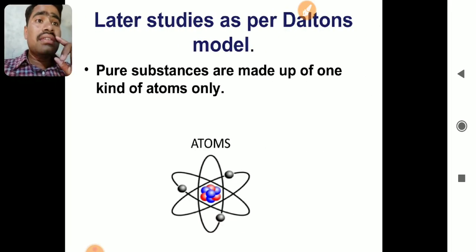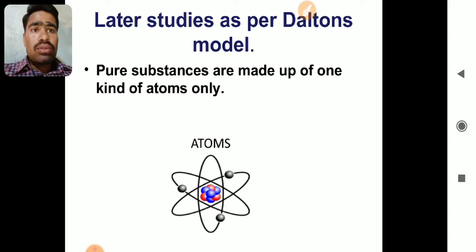Now see, later studies are as per Dalton's model, which we have to study in the third chapter. Dalton told us that pure substances are made up of only one kind of atom. All the atoms present in, for example, hydrogen are the same. So according to Dalton, pure substances are made up of the same atoms only. Later on Dalton's concept failed, but for instance, let us consider Dalton was correct.